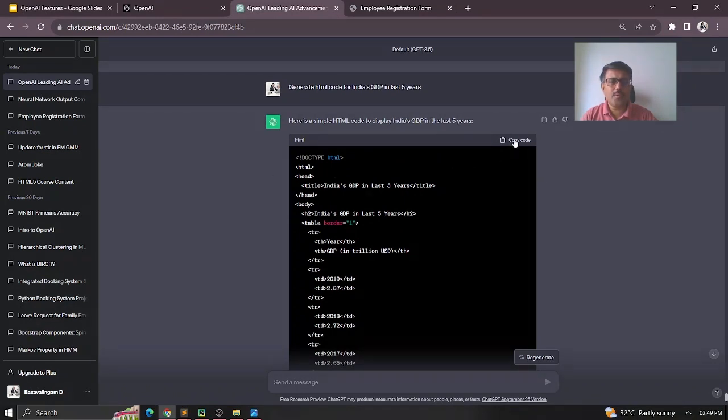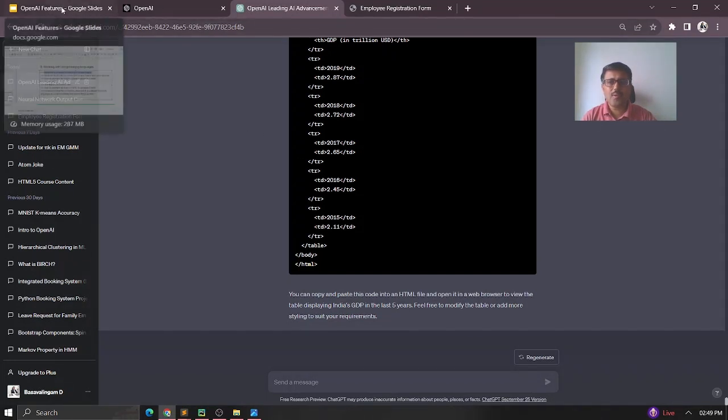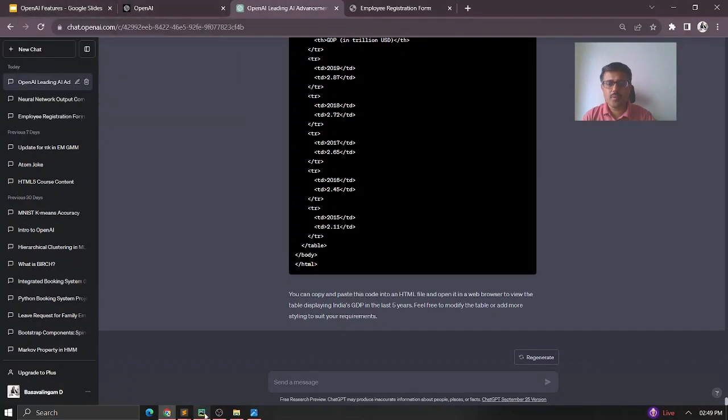I just copy the code. You can see at the bottom it also says you can copy and paste this code in an HTML file and open it in a web browser to view the table displaying India's GDP for the last 5 years. Feel free to modify the table or add more styling to suit your requirements. So it's plain code only that it has given here. Now I go to my Sublime editor.